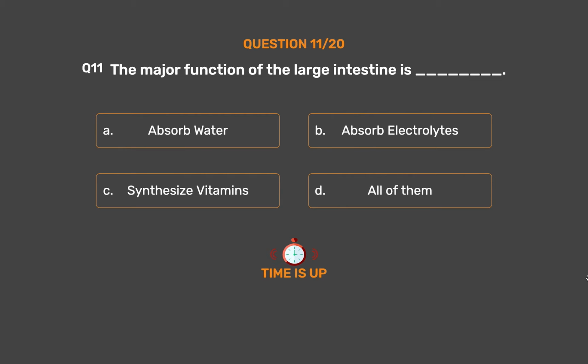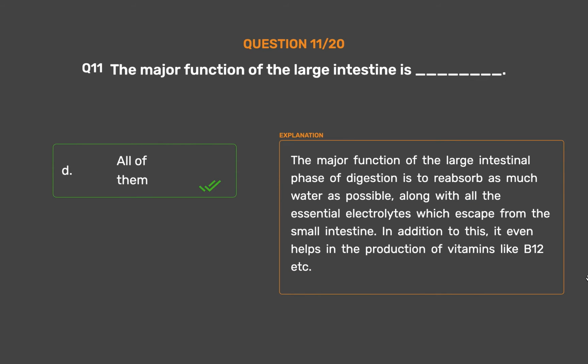The correct answer is option D, all of them. The major function of the large intestinal phase of digestion is to reabsorb as much water as possible, along with all the essential electrolytes which escape from the small intestine. In addition to this, it even helps in the production of vitamins like B12, etc.